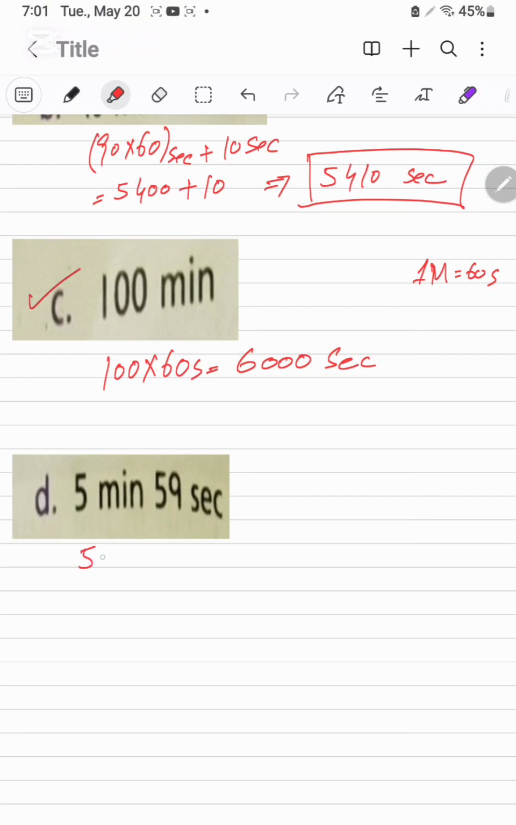It will be 5 will be multiplied with 60 seconds, plus we will add the 59 seconds. It is the 300 seconds plus 59 seconds. It will be the 359 seconds. This is the answer.